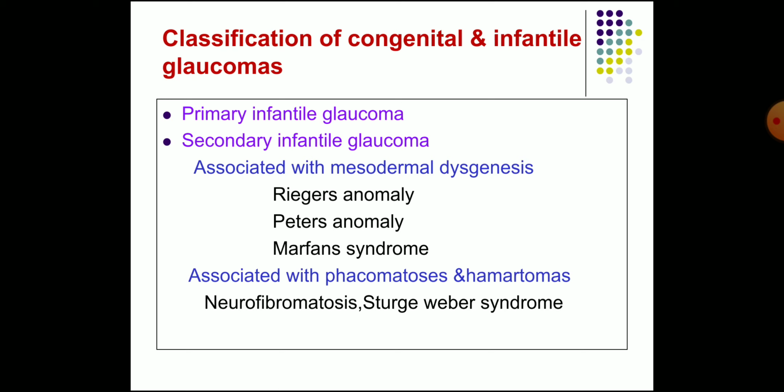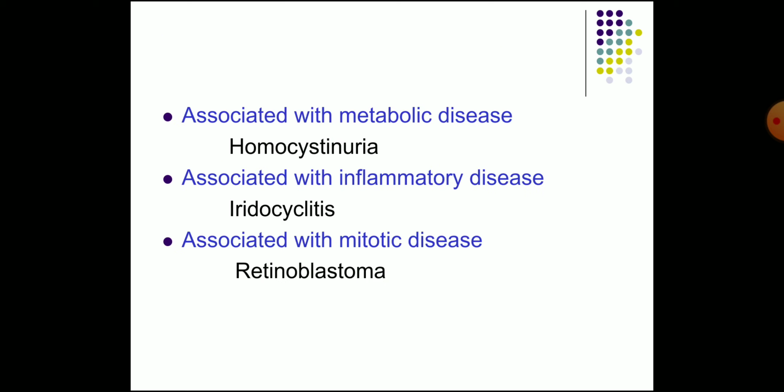Rieger's anomaly, Peters anomaly, and Marfan syndrome, and associated with phakomatoses and hamartomas, neurofibromatosis and Sturge-Weber syndrome. Then it is also associated with metabolic disease like homocystinuria, inflammatory disease like iridocyclitis, and also associated with neoplastic disease like retinoblastoma.